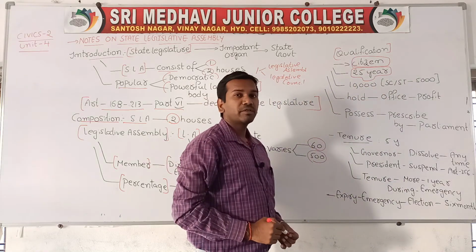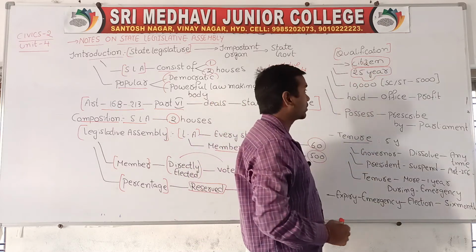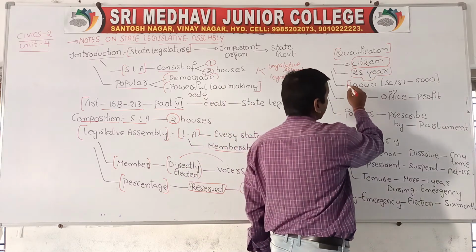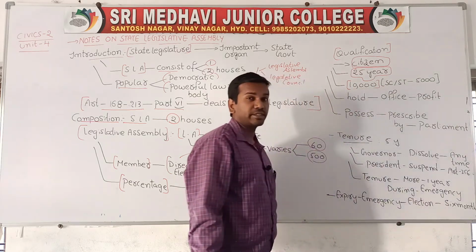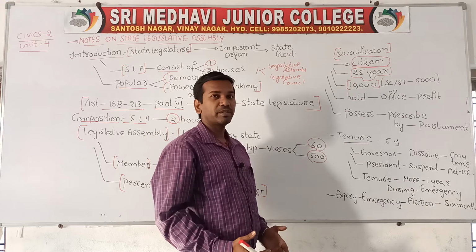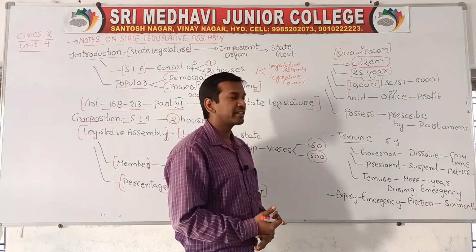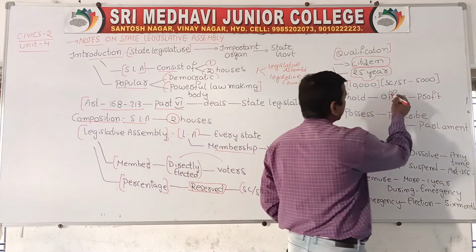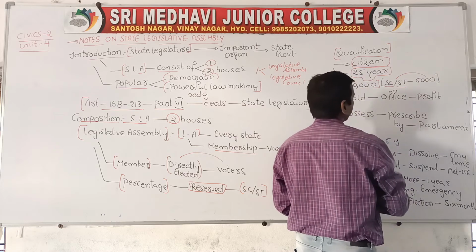To become a member of the legislative assembly, you should be a citizen of the country, your age should be 25 years, and you have to deposit 10,000 rupees as a security deposit. A normal citizen has to deposit 10,000 rupees. If a citizen belongs to the SC and ST castes, then they have to deposit 5,000 rupees.